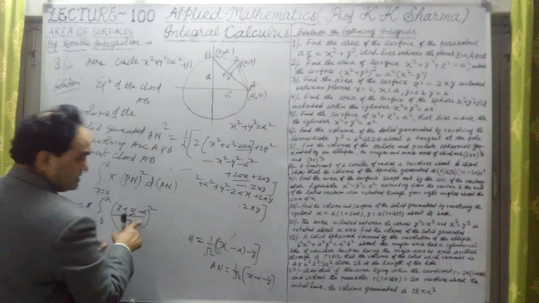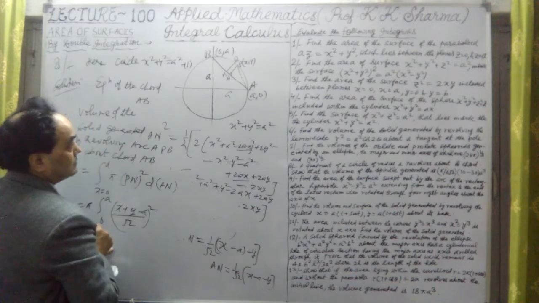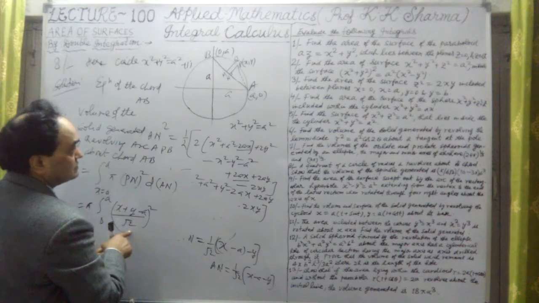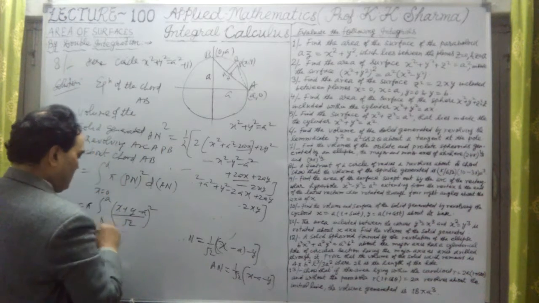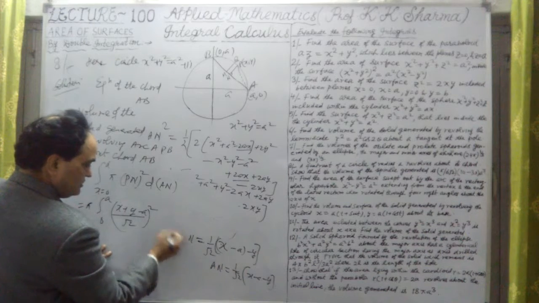PN is (x plus y minus a), because equation of this chord was x plus y minus a equal to 0, and then perpendicular down from P to this line was this one, into d/dx of this value.